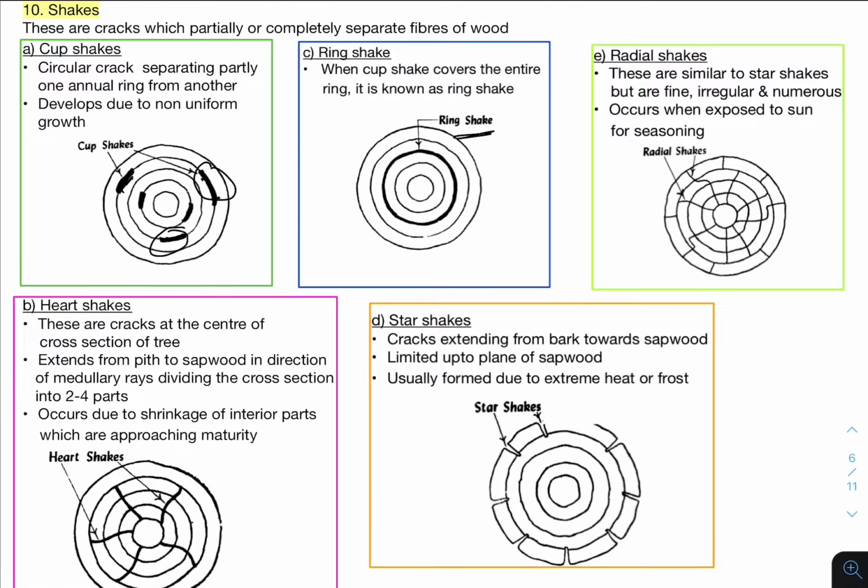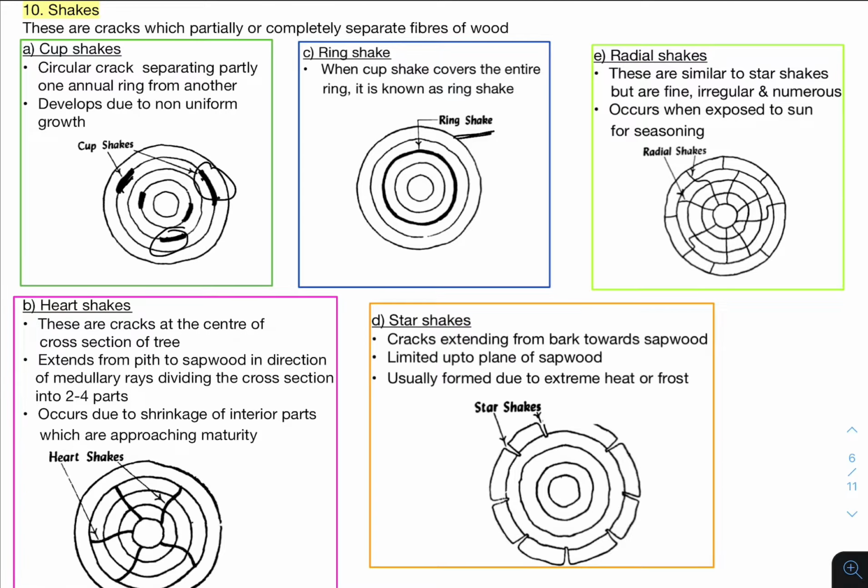Then the next one, star shakes. Star shakes, as the name suggests, are like a star. See here, it is like this. The outer portion is broader and the inner portion is getting thinner. The cracks in the outer portion are wider and the inside they are getting thinner. So these are cracks extending from bark towards sapwood, limited to the plane of sapwood. Only till the plane of sapwood these star shakes happen. This is usually due to extreme heat or frost.